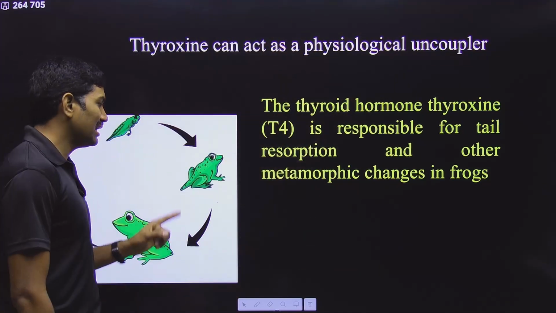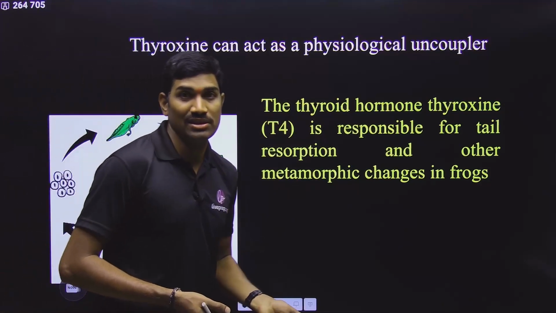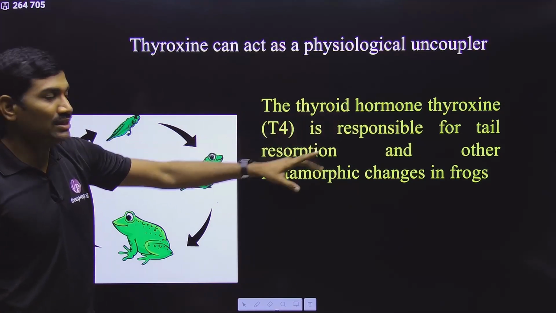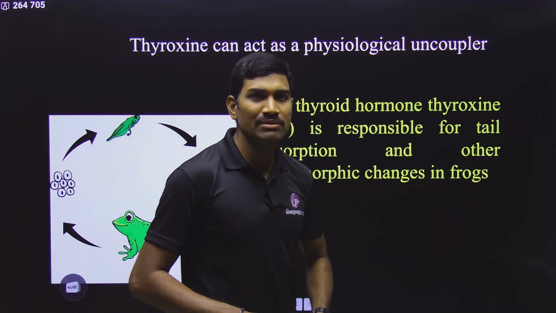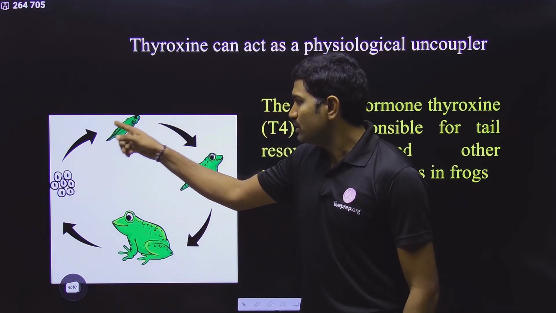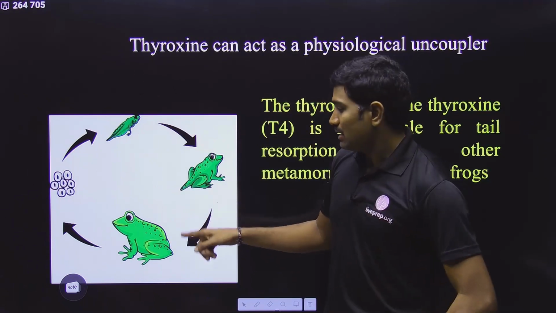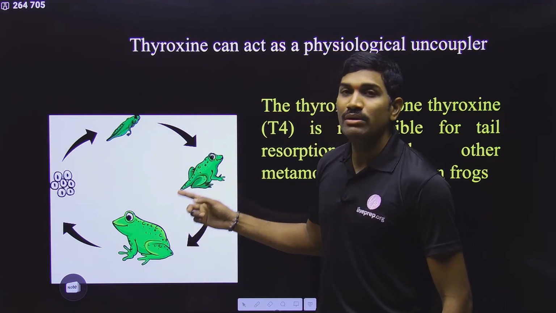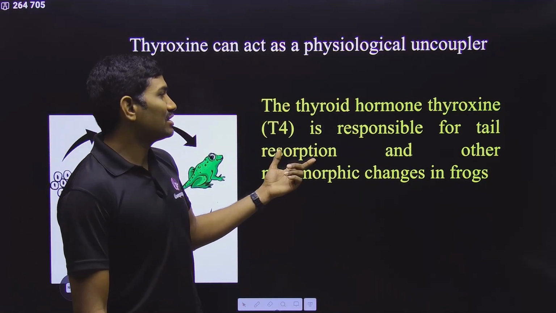Next information is related to the frog. Please remember, actually we are studying human physiology. Since we are studying human physiology, this concept is not applicable to humans. This concept we are studying specifically for frogs. So please remember, in frogs, during the developmental stage, initially a tail will be developed. But the adult frog does not have the tail. Now how will this tail be removed? This tail removal is called resorption.